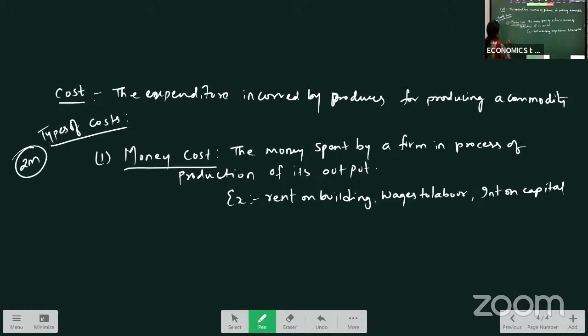Now, the second one we have is real cost. What is real cost?